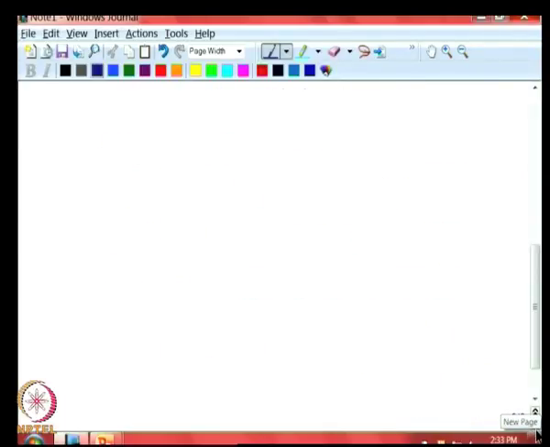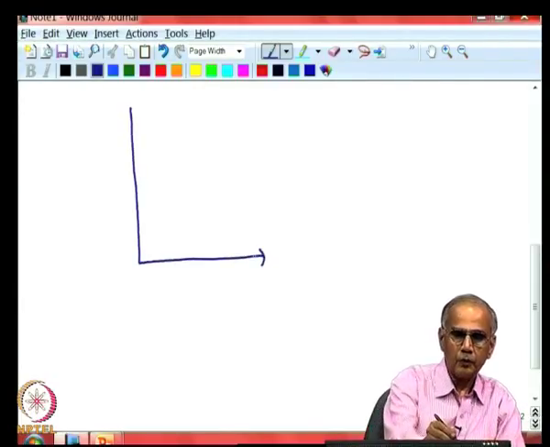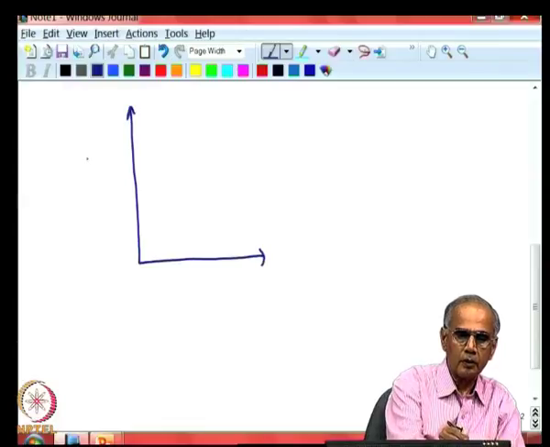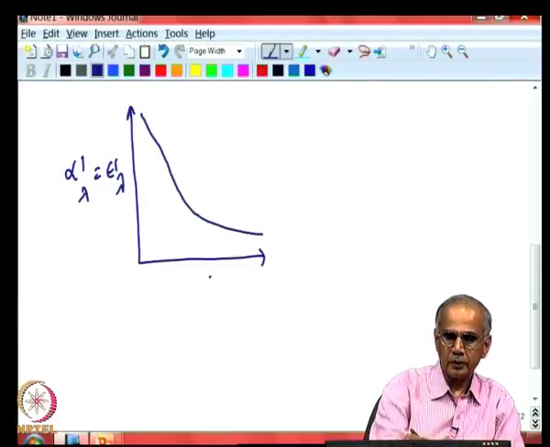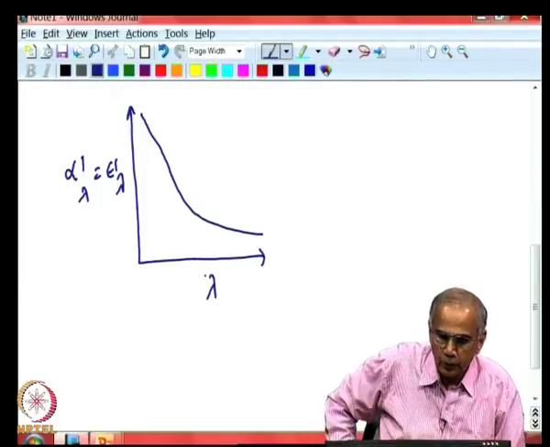So, if we draw it graphically, you can write alpha prime lambda equal to epsilon prime lambda, and it varies as 1 over square root of lambda.